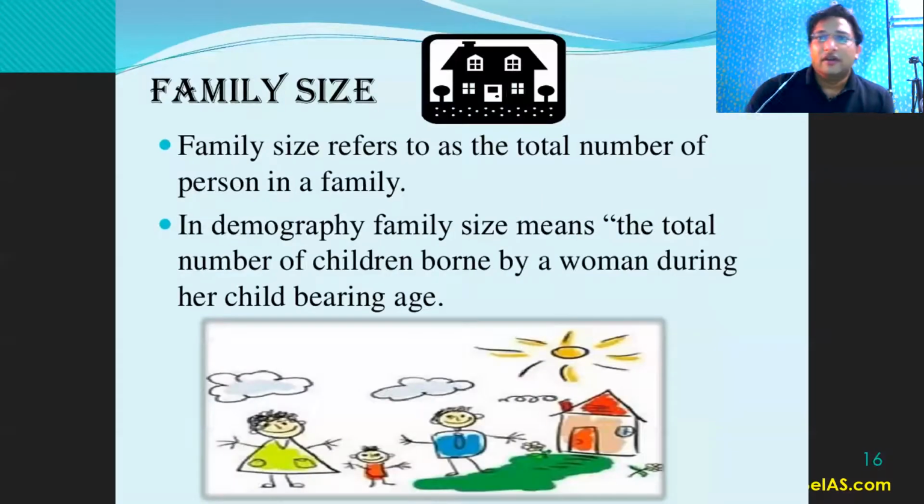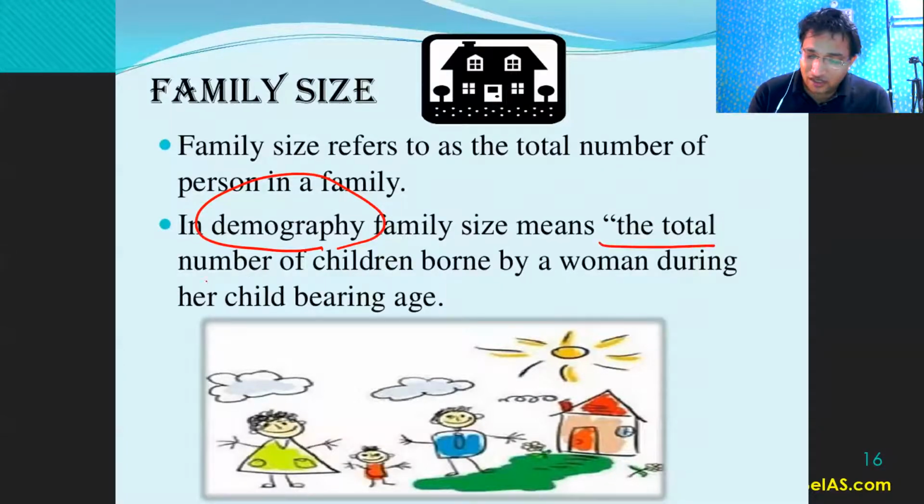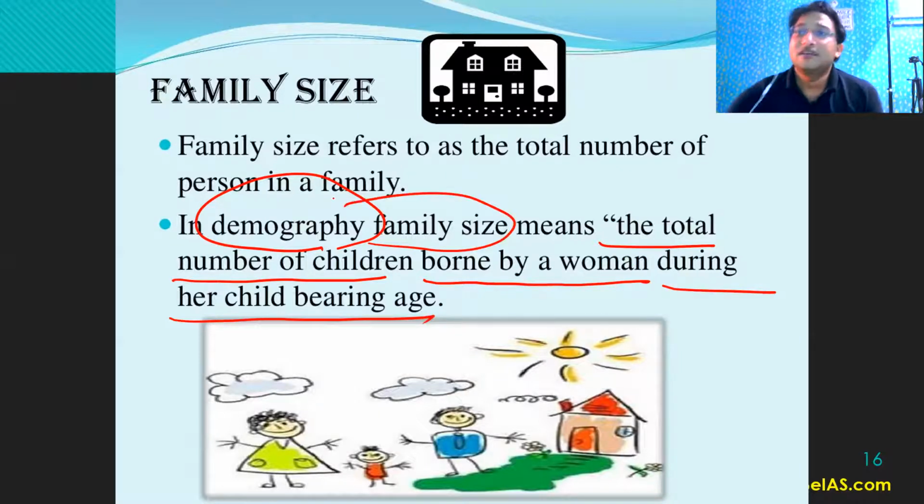Family size, it means the total number of persons in a family. And demographically, is it a joint family or is it a nuclear family? So here the concept is very simple. The total number of children born by the woman during her childbearing age, right? So this is the demographic family size, right? So it is referring to the nuclear family.